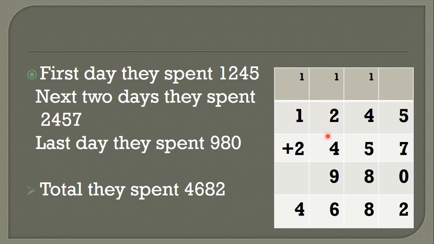Okay, then again we solve. 9 plus this 1 is 10, 10 plus 4 is 14, and 14 plus 2. So how many is 14 plus 2, all students? 14 plus 2 is equal to 16. So 6 here and 1 carry forward.